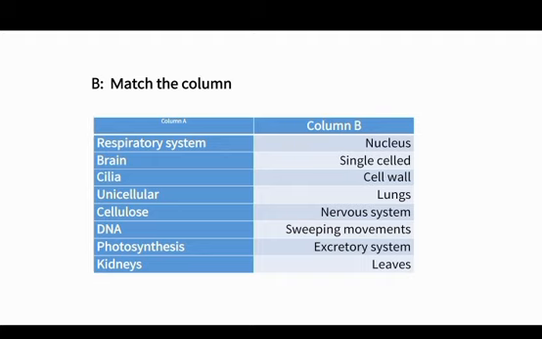Exercise B. Match the column. Match the correct word from column A to column B. So the first word is respiratory system. Respiratory system matches with the lungs in column B. Now brain. Brain matches with the nervous system, because brain is the part of the nervous system.